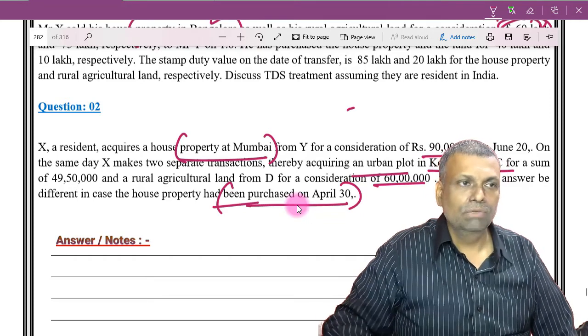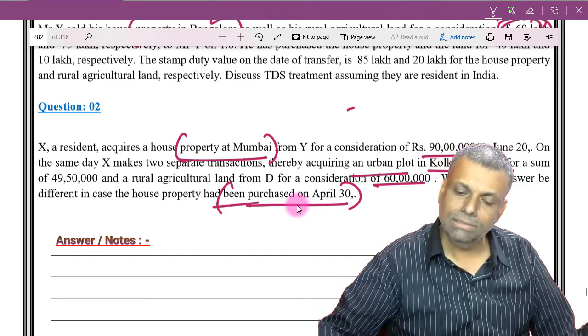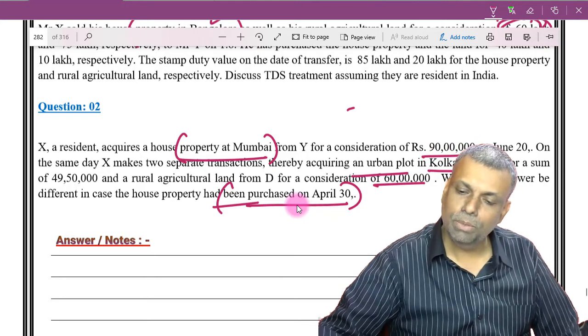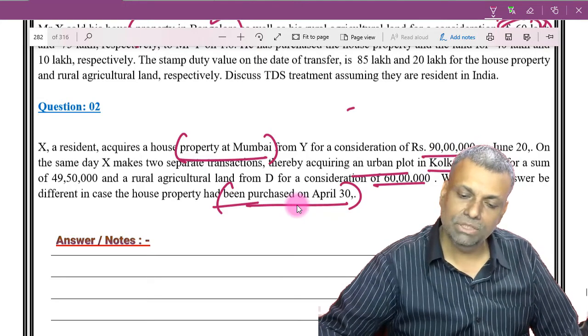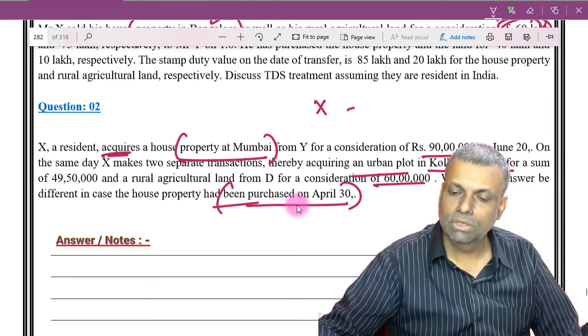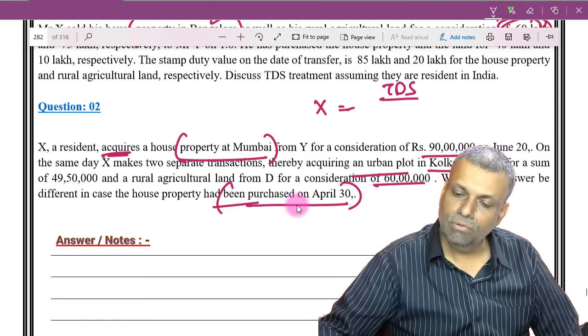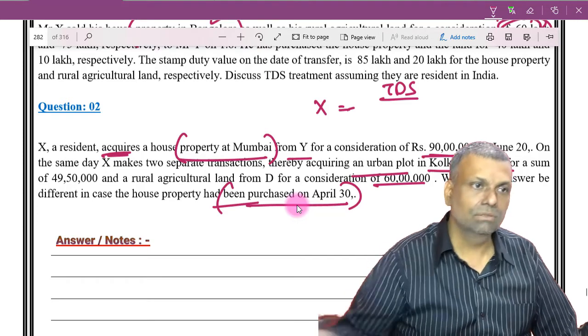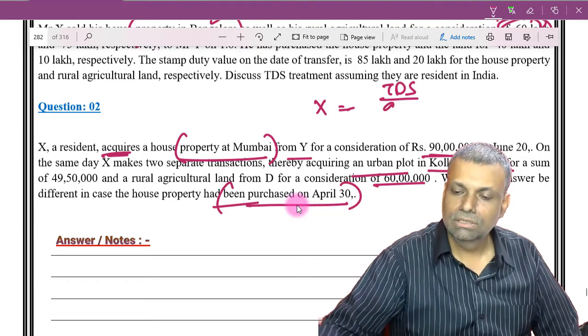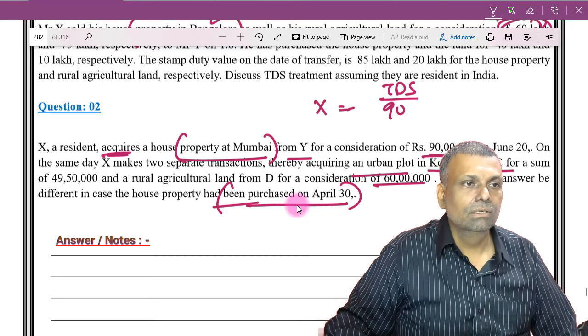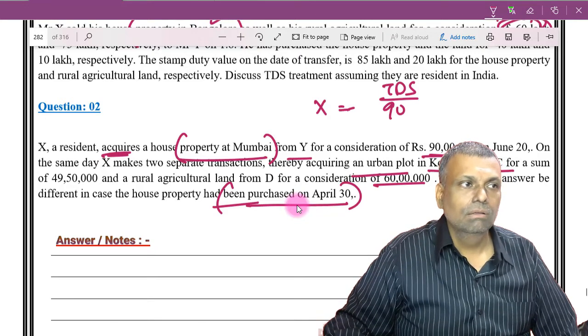Now, first of all, X acquires a house property from Y. So X is a purchaser, and X will have to do the TDS compliances from Y for a consideration of 90 lakhs. Because it is more than the limit, the TDS provisions will be applicable.